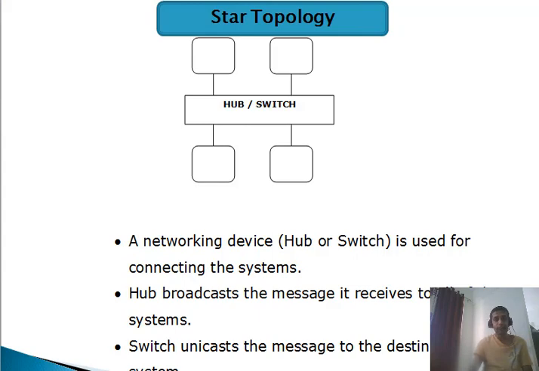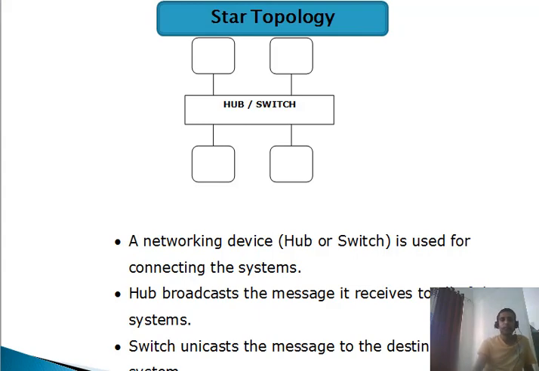So this type of topology is called the star topology. In modern day-to-day life, we are using star topology as a common standard technology. Other technologies like bus and ring, we are not using as a standard. Right now we are using only star topology.